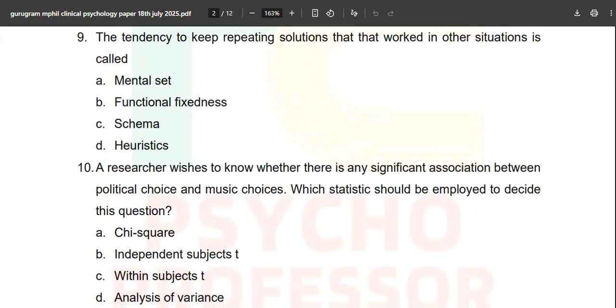Now number 9, the tendency to keep repeating solutions that work in other situations is called. Is this called heuristics? Is this called schema? Is this called functional fixedness, or is this called a mental set? So what is the correct answer over here? Option A, mental set, is the correct answer. Nothing about functional fixedness, where you are fixed on something, that okay, we can use it like this only. We are not discussing anything about schema or heuristics over here.